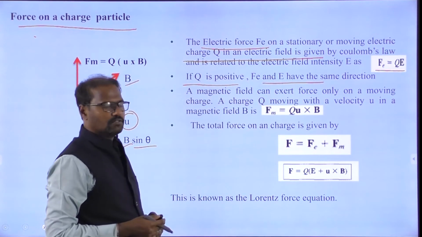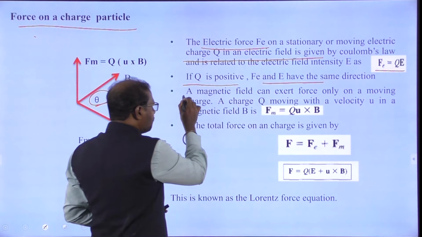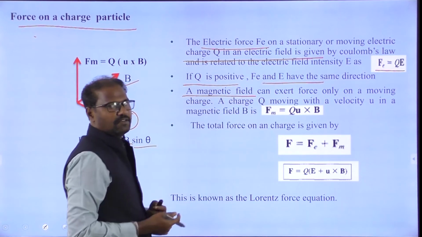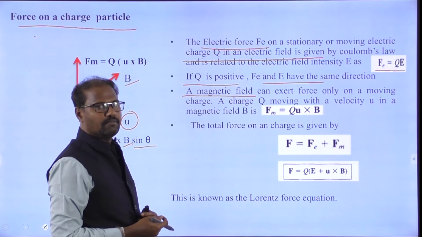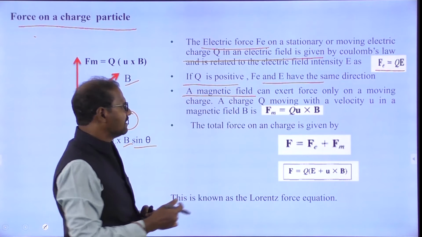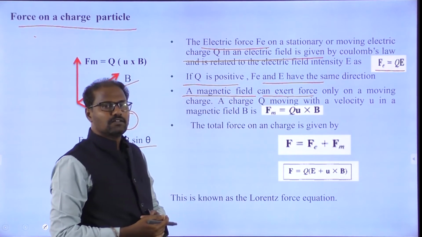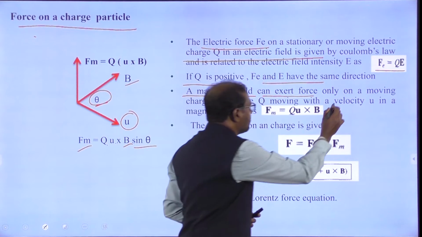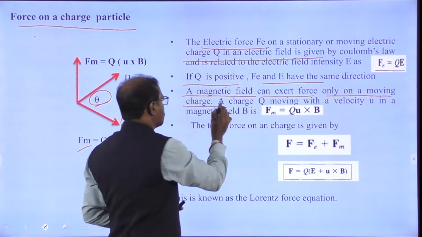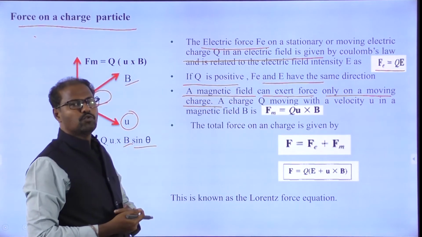I already told you that. Now, in the magnetic field, what happens here? The magnetic field can exert force only on a moving charge. Only on a moving charge.